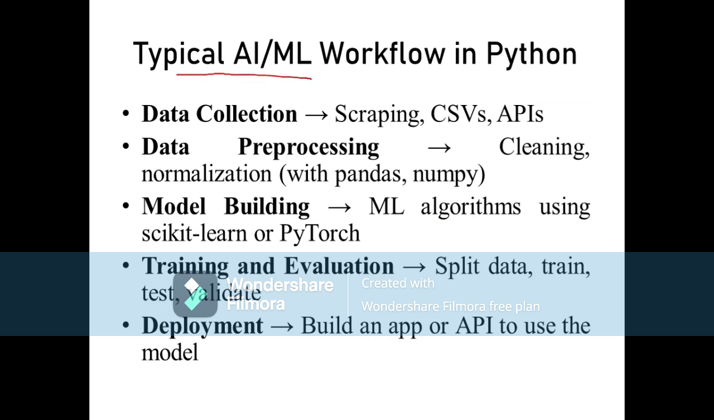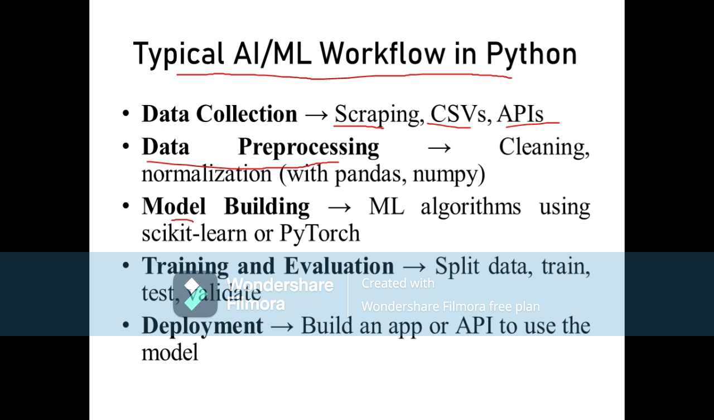Let us see a typical AI ML workflow in Python. The first step is data collection. And how do we collect the data? By scraping, that is scraping of the web page, CSV and APIs. The next step is data pre-processing. Data pre-processing is used for cleaning and normalization of data, and that is done with the help of Pandas and NumPy libraries.